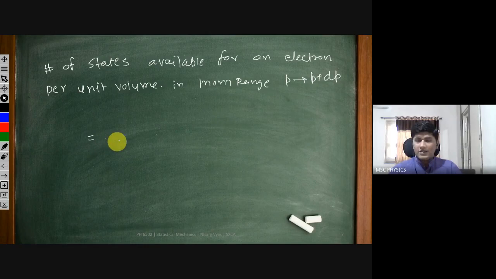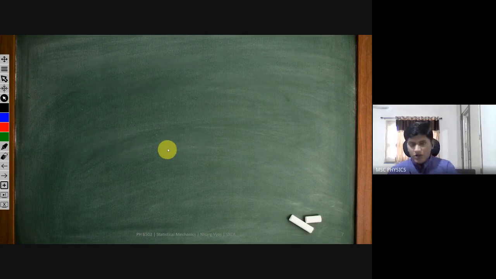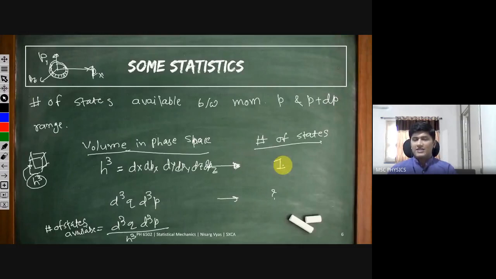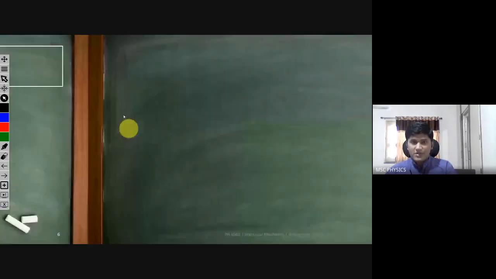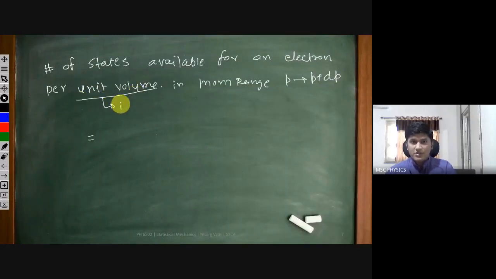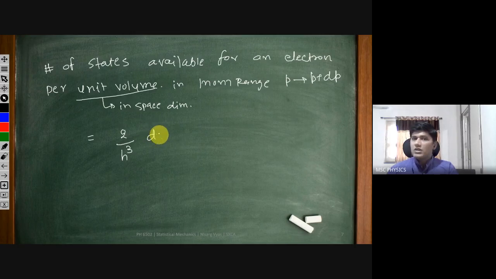Now how many electrons can stay in a single state? As electron is a fermion, in a single state there can be two electrons, one with spin up, one with spin down. So in volume h cube there are correspondingly two electrons, and in unit volume, by volume I mean the volume in space dimension, not the volume in momentum dimension. So the number of states available for an electron per unit volume is 2 by h cube d cube p.